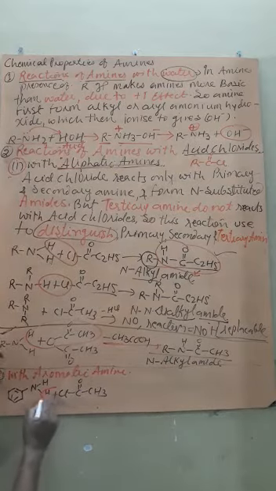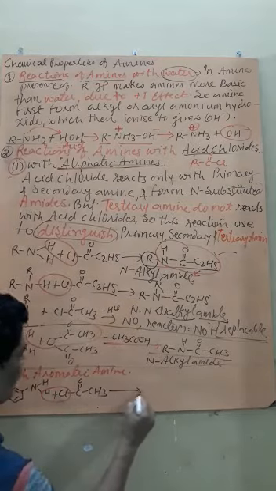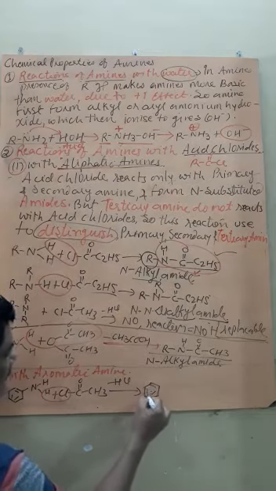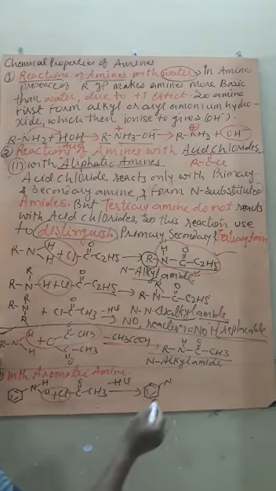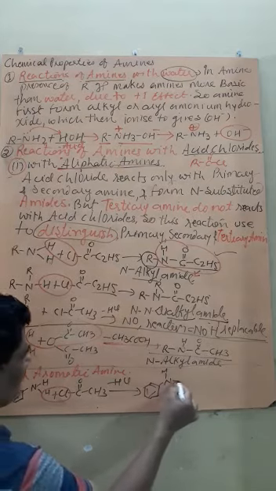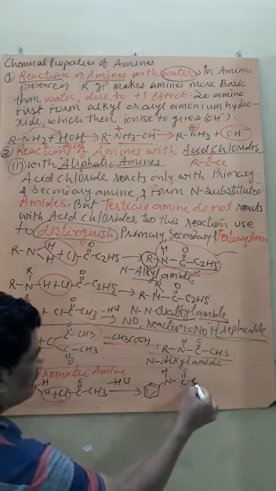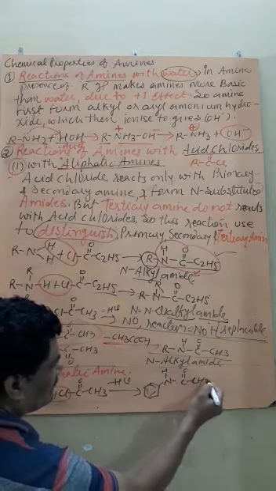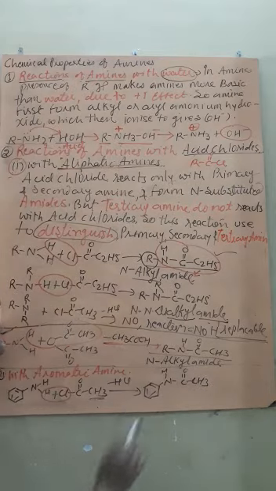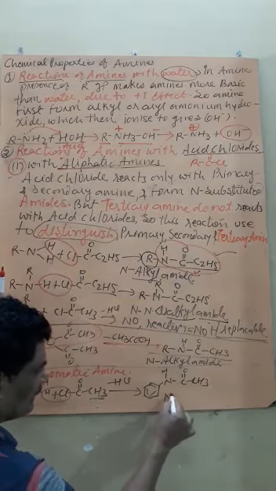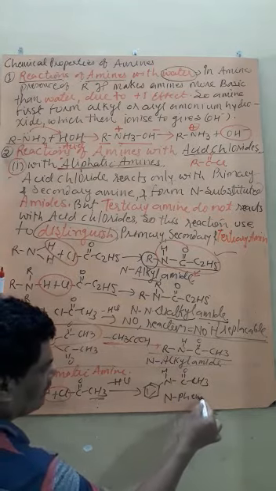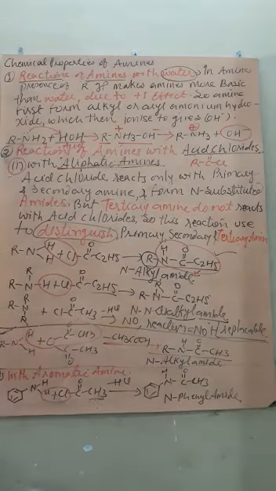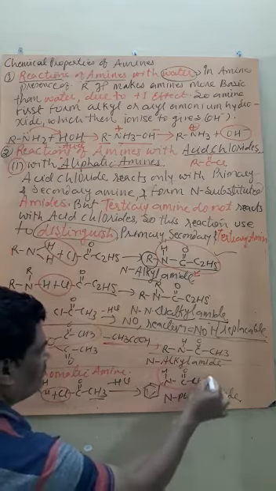Again H reacts with Cl to form minus HCl, and the compound will be N, one H, and then C double bond O CH3. If you take C2H5, then it will become C2H5. So the compound becomes N phenyl amide, the main compound being an amide.